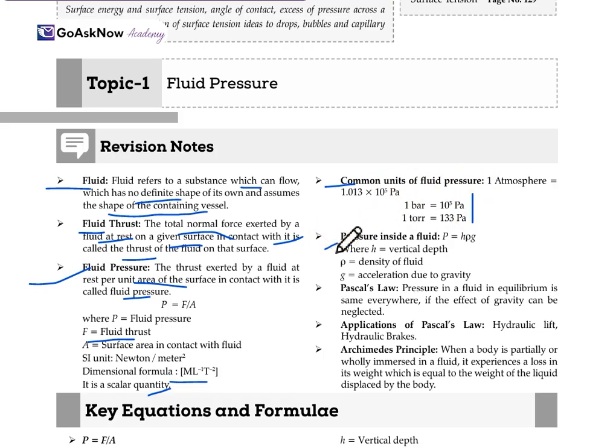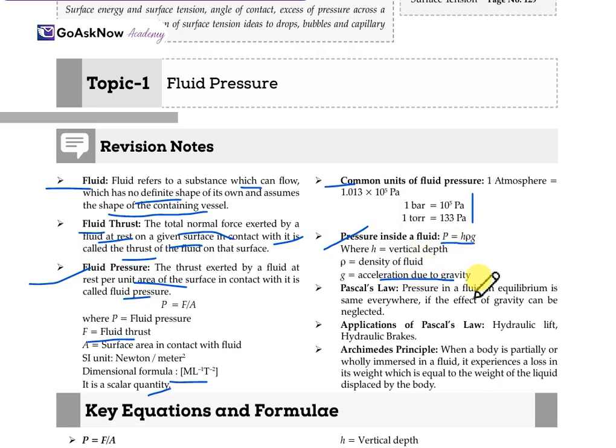Now the pressure inside a fluid. We have studied fluid pressure, but there is pressure inside the fluid as well. So what is that? P equals h rho g, where h is the vertical depth, rho is the density of the fluid, and g is the acceleration due to gravity. So the pressure inside the fluid will be P equals h rho g.